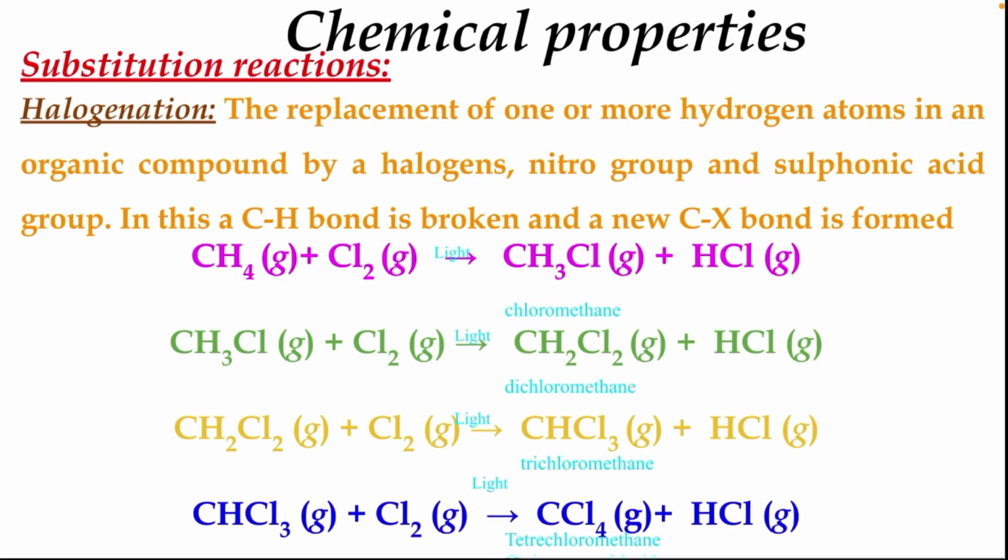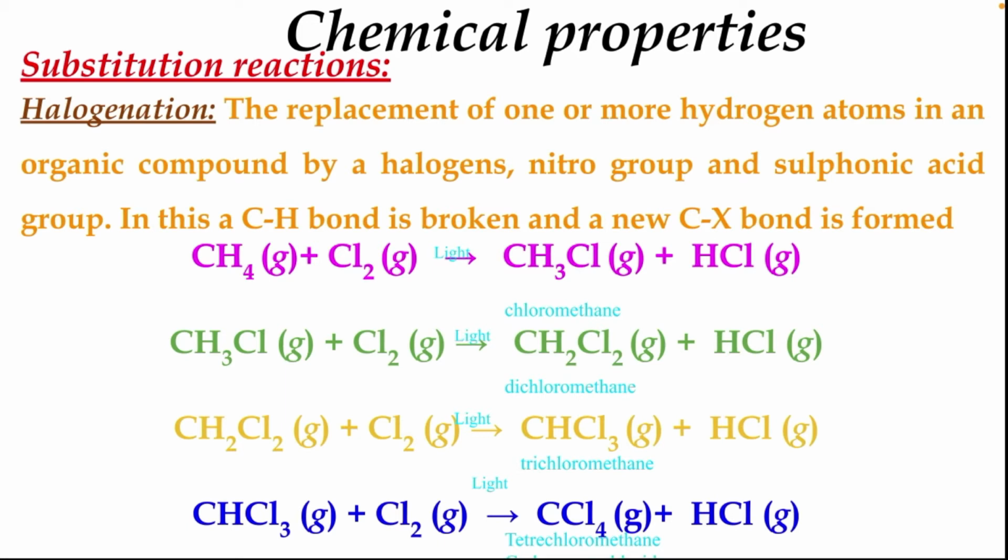Again this dichloromethane reacting with Cl2 in the presence of light produces trichloromethane plus HCl. And finally trichloromethane again combines with Cl2, the last hydrogen is also removed, and it forms tetrachloromethane, or carbon tetrachloride, plus HCl.